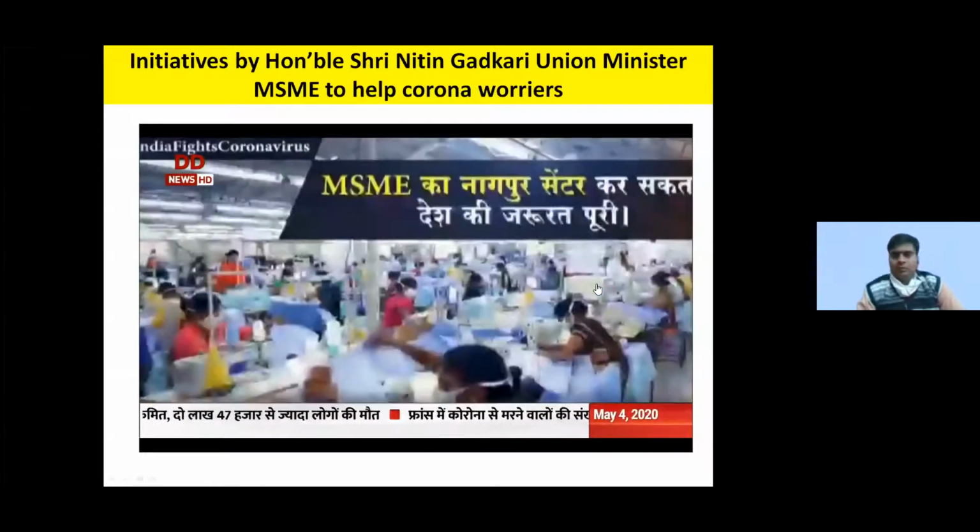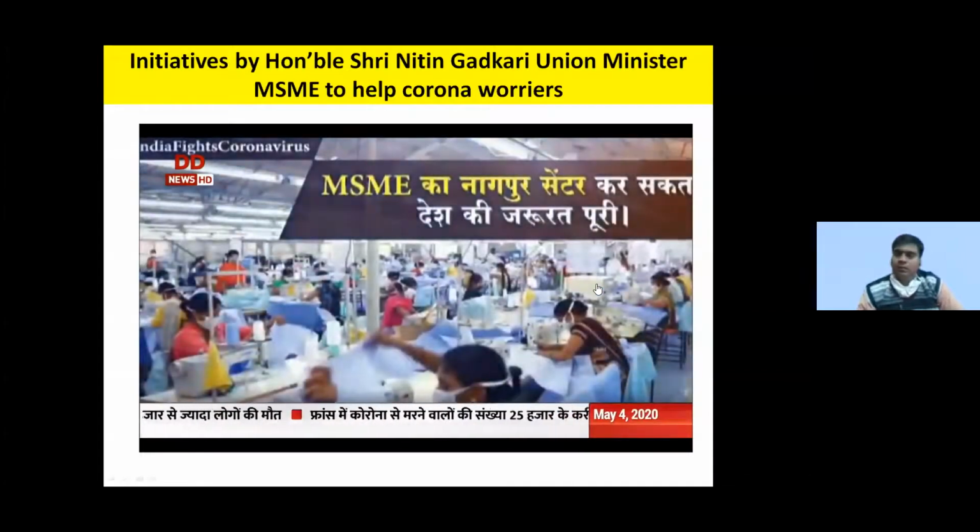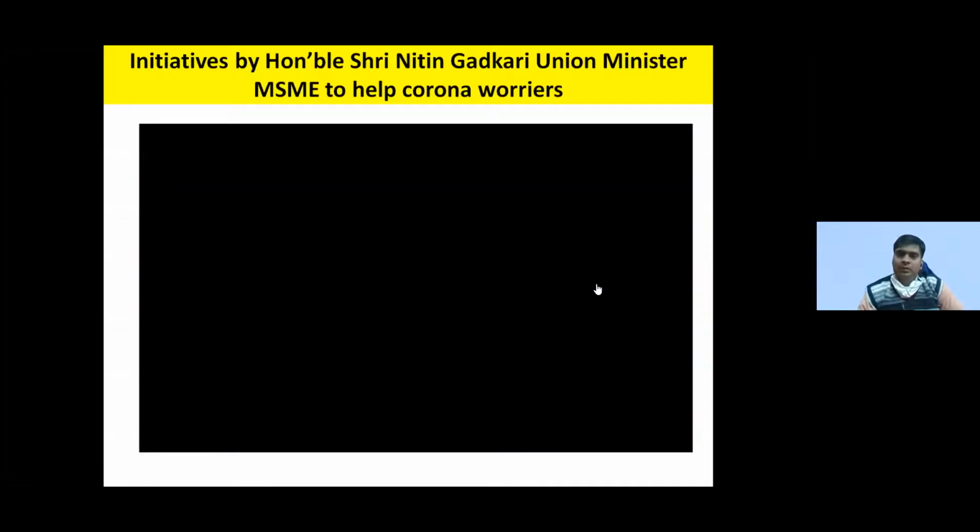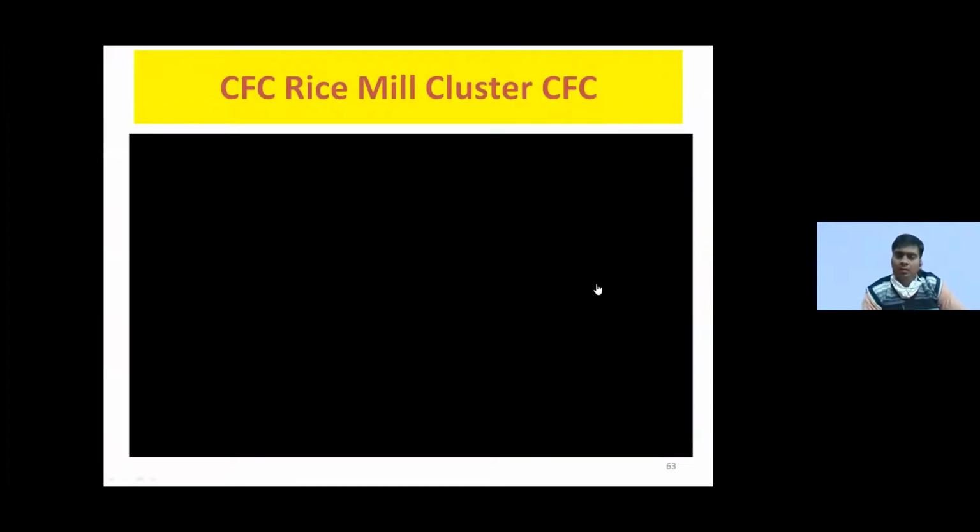So this is the PPE kit. You can see it is developed by our Nagpur office, and we have given it to all the government hospitals and private hospitals, wherever it was required during the lockdown period across Maharashtra.